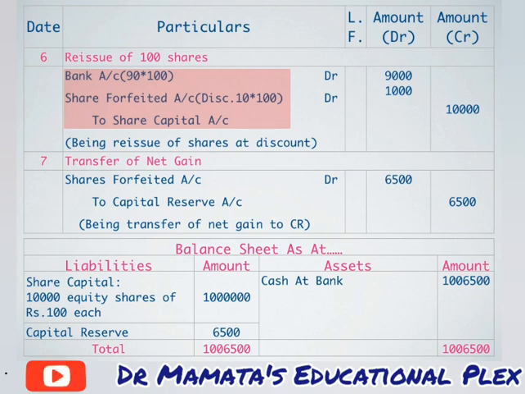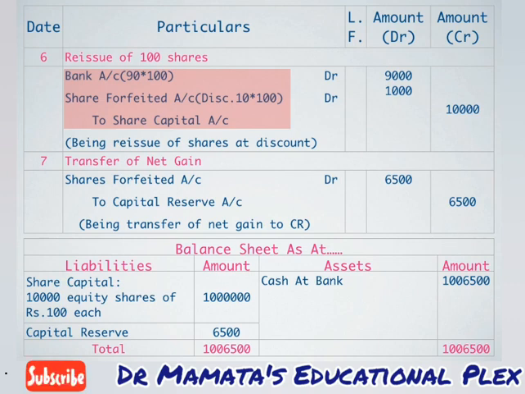So we have to transfer this profit amount to our capital reserve, because this is a capital profit and this is a capital gain. So we have to transfer it to our capital reserve. Friends, please understand how we have calculated this amount. We have 7,500 in our share forfeited account from the forfeiture entry, and we had 1,000 in our share forfeited account in our reissue entry. So we take the difference, and we have an amount of 6,500 available with us, and this 6,500 is our profit on forfeiture. So this profit we will transfer to our capital reserve.